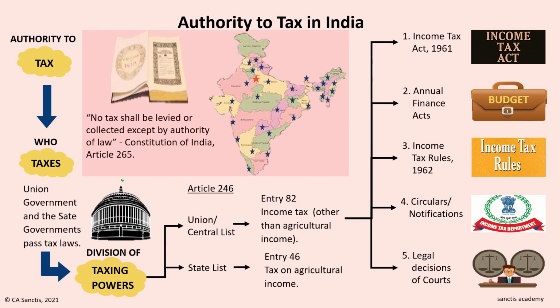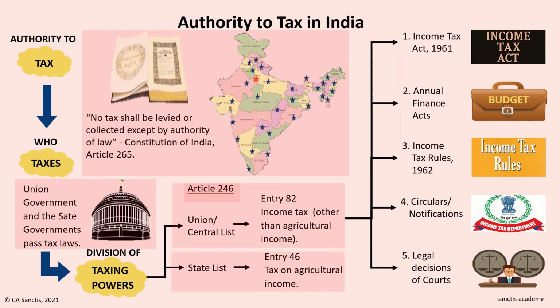So in this video we learned that the Constitution of India gives the power or authority to tax. The union government and the state government pass tax laws. Article 246 of the Constitution of India divides taxing power, with the union government taxing items mentioned in the union list or central list. The power to levy income tax is exclusively with the central government. The power to levy tax on agricultural income is exclusively with the state government.